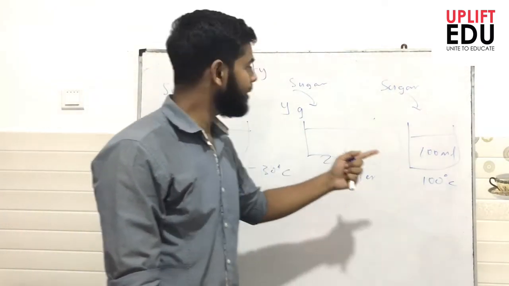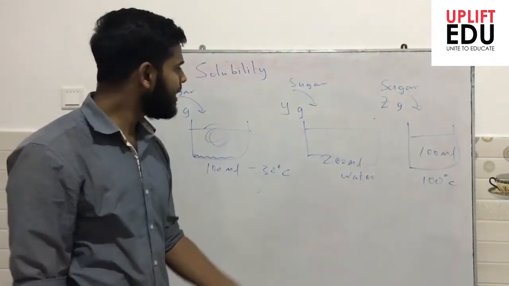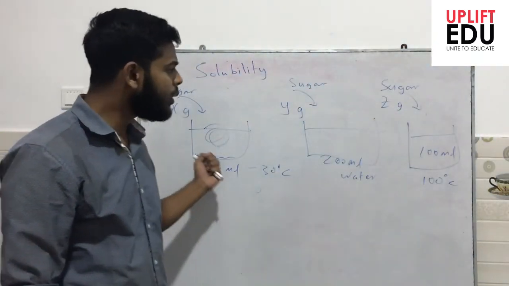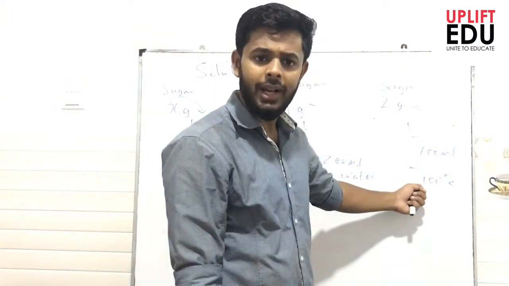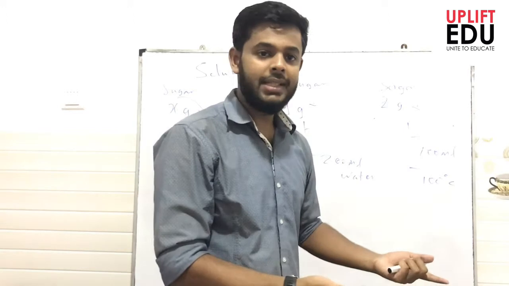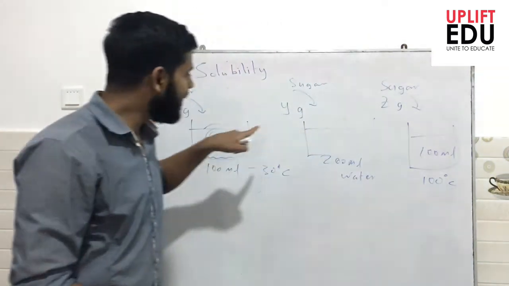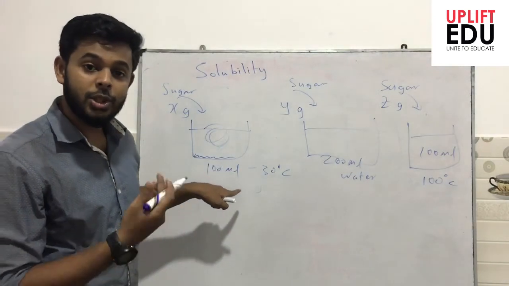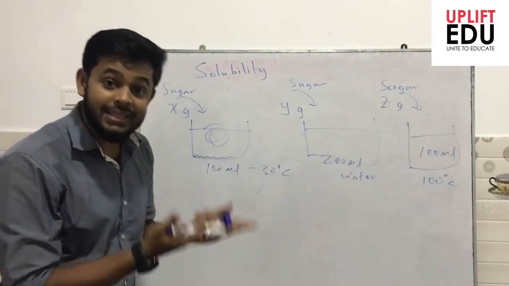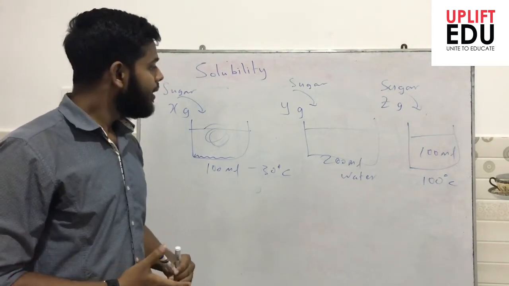Now let me take this to be Z gram of sugar dissolved. Do you think the sugar dissolved in this solution and this solution are to be equal? Again, no. Here again there is influence of temperature. The mass of sugar dissolved in the hot solution is greater than the mass of sugar dissolved in water at the same volume at the lower temperature. It will be less, right?